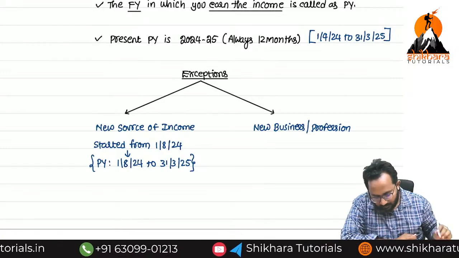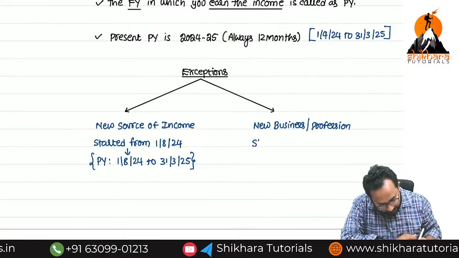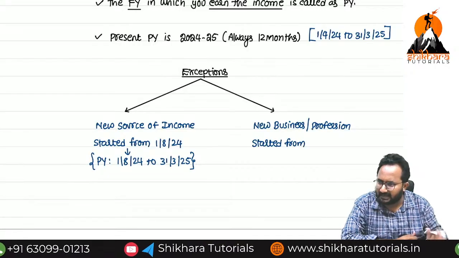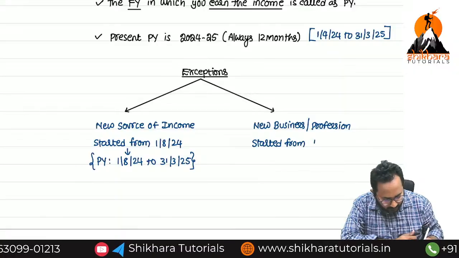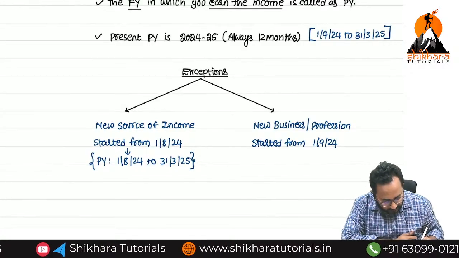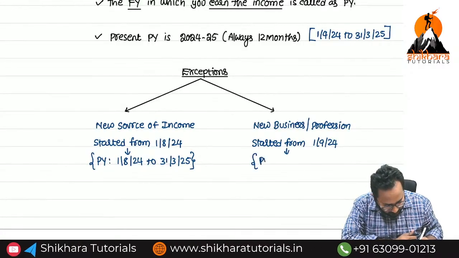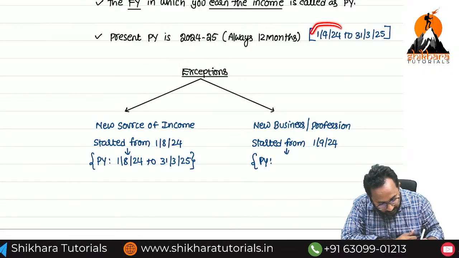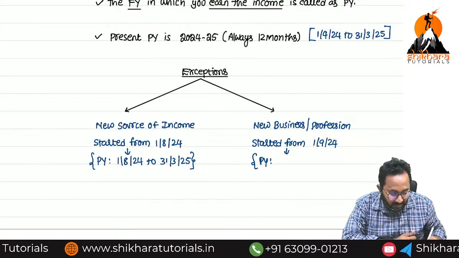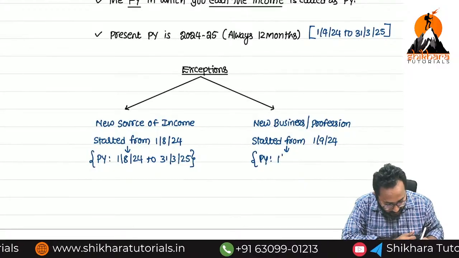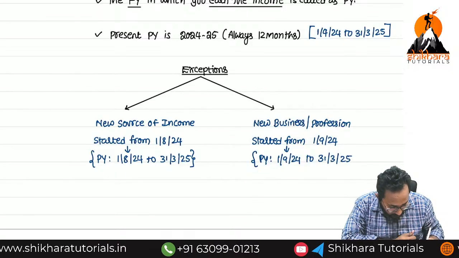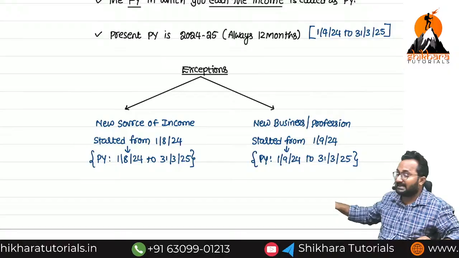Now, a new business or profession started from any random date you tell me. Example, 1st September 2024, I started my business. For my business or profession, what is the previous year? Because before this date you don't have any business or profession, but you have it from 1/9/2024. That's why the previous year is 1/9/2024 to 31st March 2025. So these two you can get as an MCQ, sir.